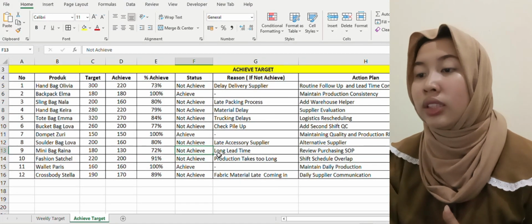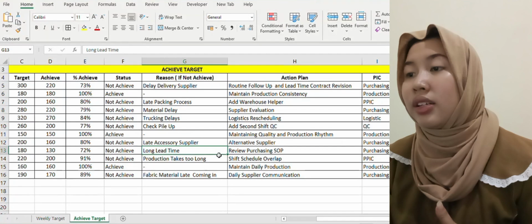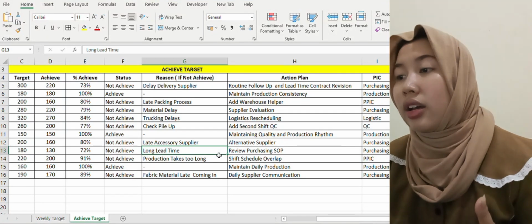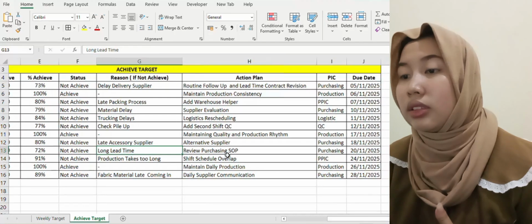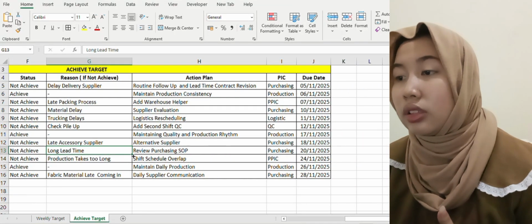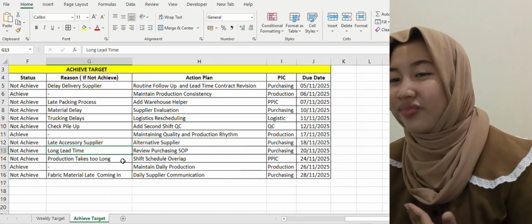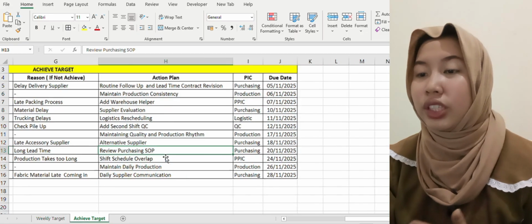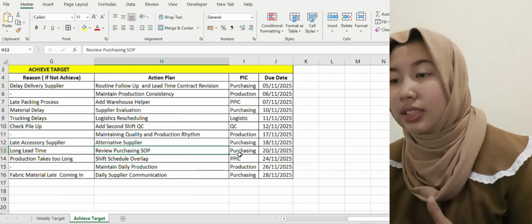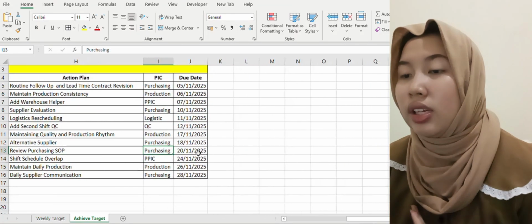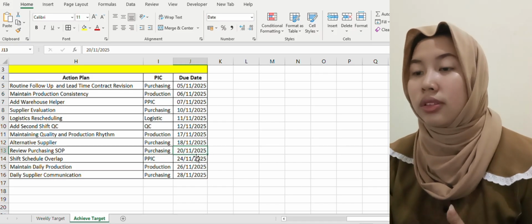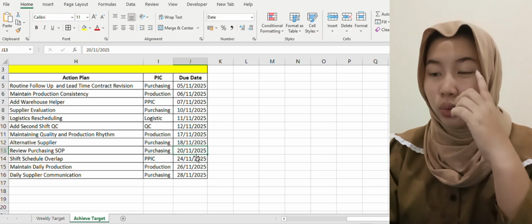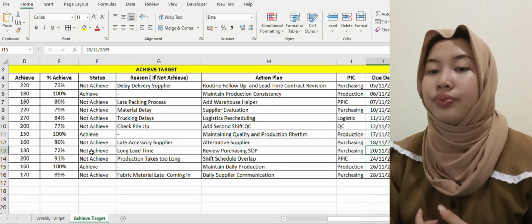The issue is long lead time. To optimize lead time, the action plan is to review the purchasing SOP, and the PIC is purchasing, with a due date of 11/20/2025.